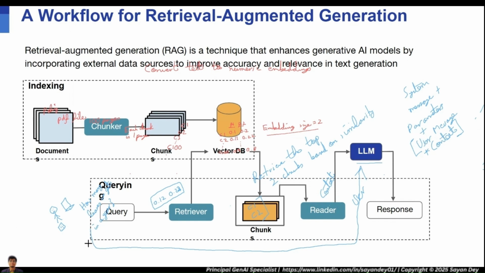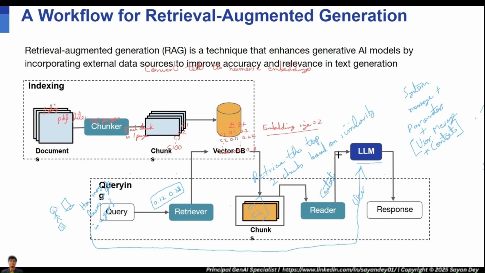So you're feeding what is the question the user is asking. You are also feeding to the LLM the retrieved context, because the LLM will not answer the question based on its own internal memory. If you go to ChatGPT and ask how many leaves I have in a year, the GPT model will not be able to answer because it does not have information about your company policy. It will try to take an approximate guess, but it will not give you the correct answer. So you will have to give the original user query and also the retrieved context.